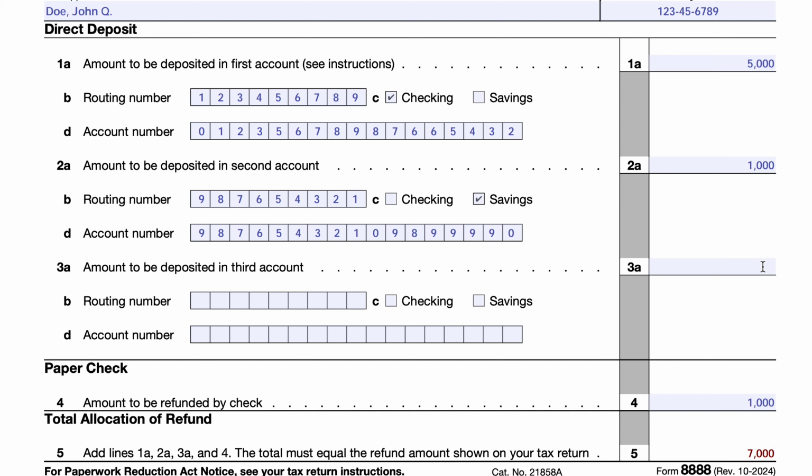So if there's a correction, let's just say that John Doe's only owed a $5,000 refund, most likely this would come off, and then the rest of the deposit would just go straight into his primary account. So if you're wondering how this might impact your tax situation, you can go through it yourself using our article as a guide.